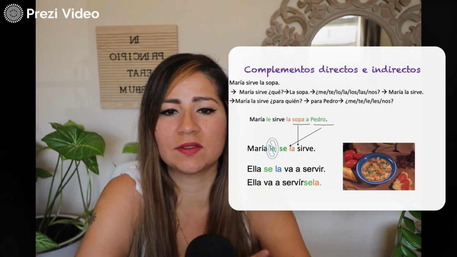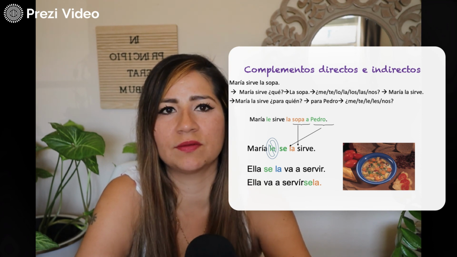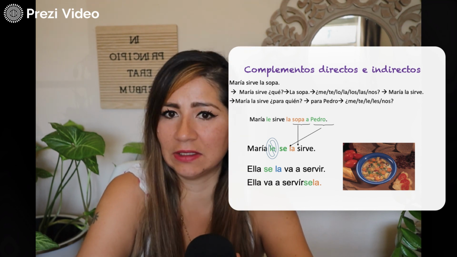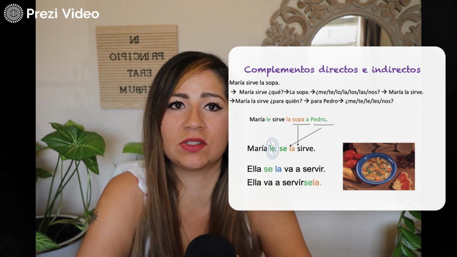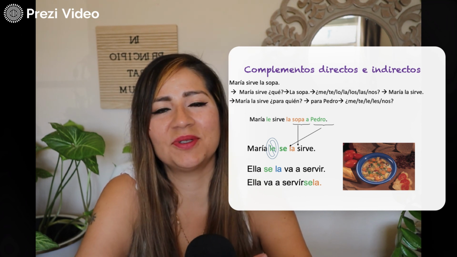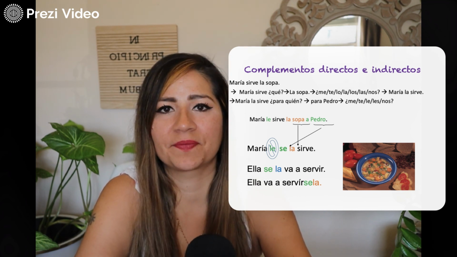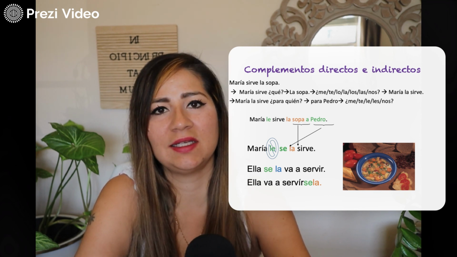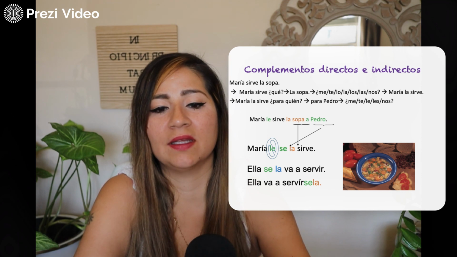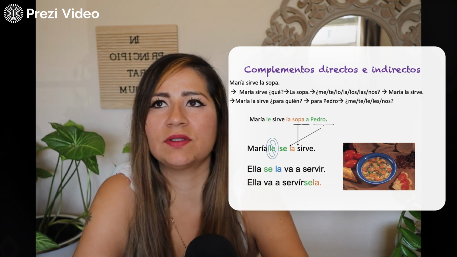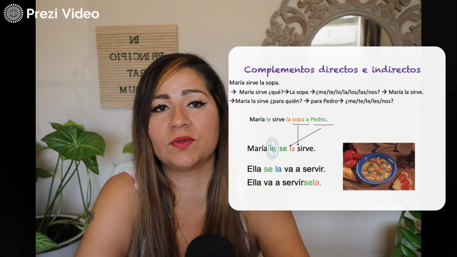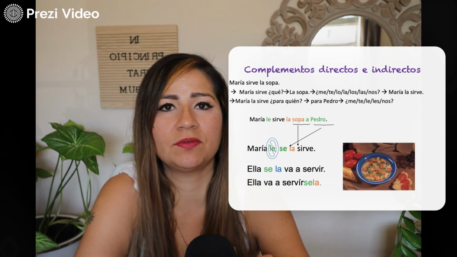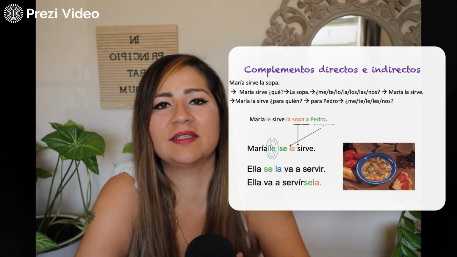However, we in Spanish do not like when two pronouns that begin with L are together, because it sounds like you're singing, almost like le, la, lo, la, les, los. It's really weird. So we replace le or les with se. So instead of saying María le la sirve, we're going to say María se la sirve, and then se means to him. If it was about a female, she's serving it to her friend Juana, it still would be se. If she's serving it to a couple friends, Juana and Juan, still would be se.